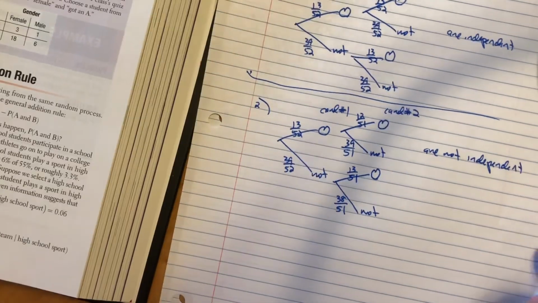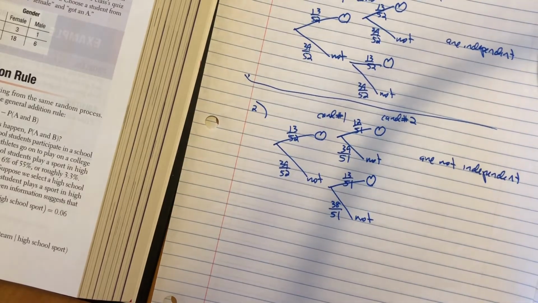Okay, so these events are not independent. I'm drawing two cards at one time. Okay? All right, let's look at the third.